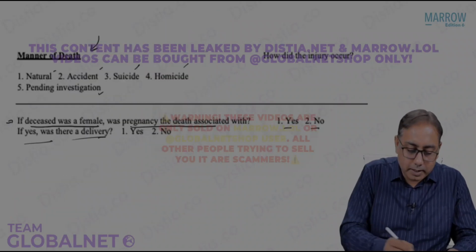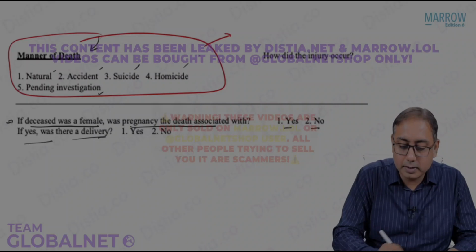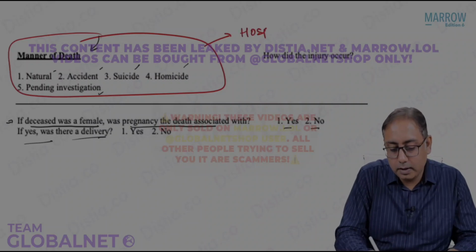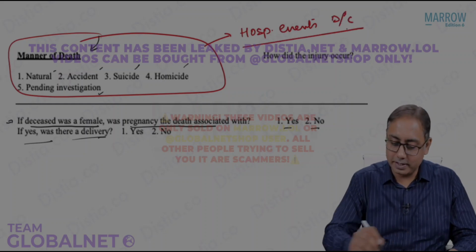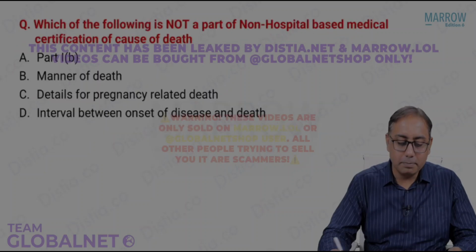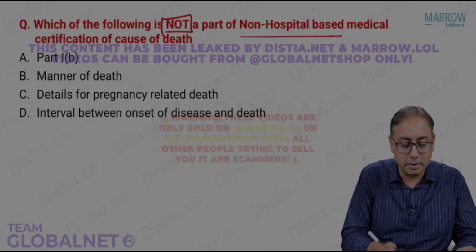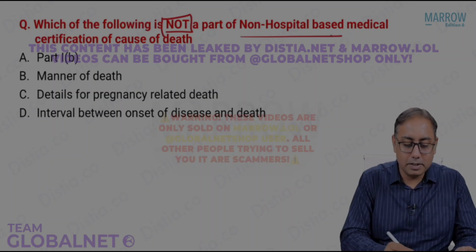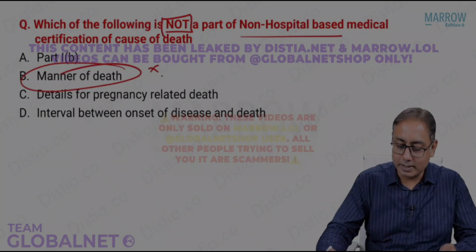So you need to memorize that the manner of death, the point that we have already talked about, is asked in the hospital-based death certificate. So there could be a simple silly MCQ: which of the following is not a part of the non-hospital death certificate? Please note that manner of death is not asked in a non-hospital based death certificate.